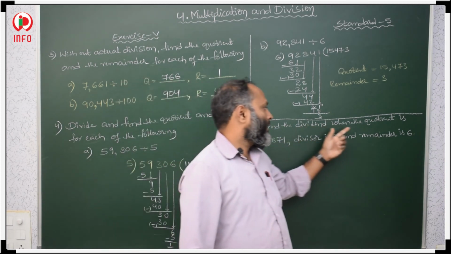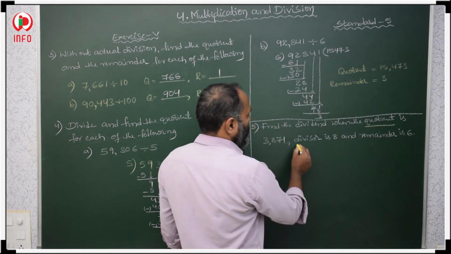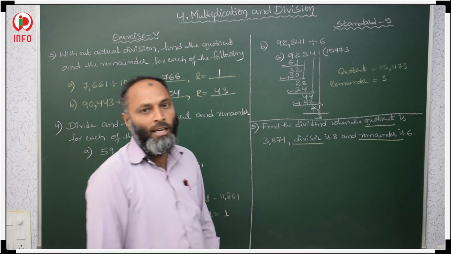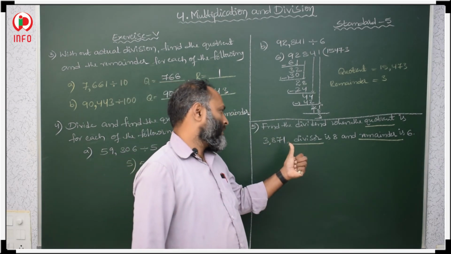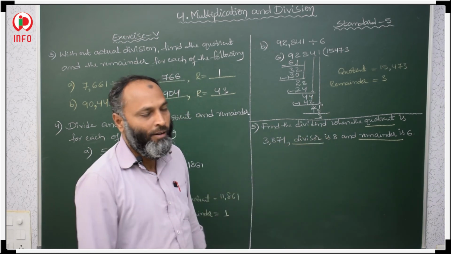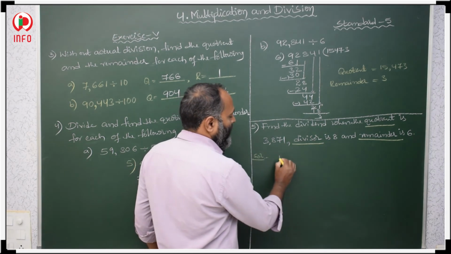Next, fifth question. Find the dividend when the quotient is given. What is given? Quotient is given, divisor is given, remainder is given. The three things he gave: quotient, divisor and remainder. Then we have to find the dividend. That formula is there. What is the formula? Dividend is equal to